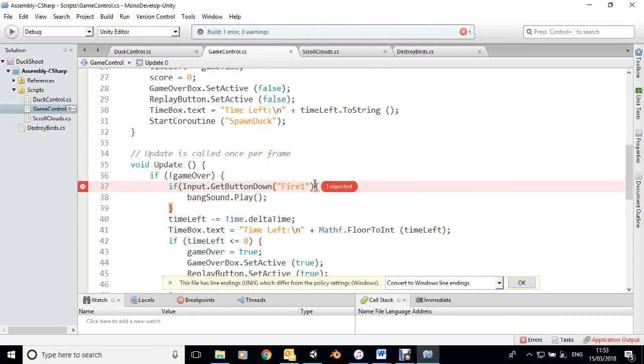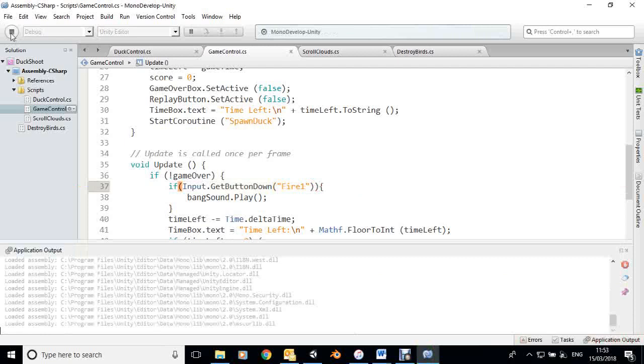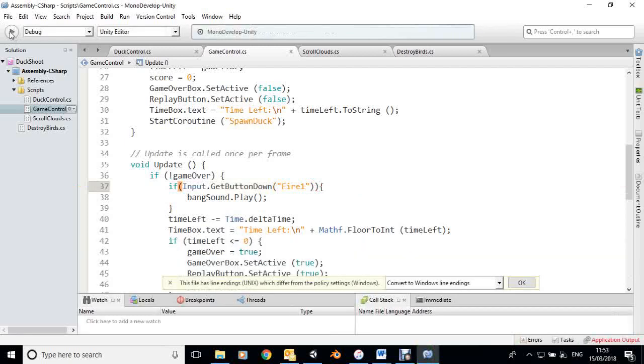I forgot a bracket there. It's always useful to check your code because little things like that you can miss. Okay, so that should now fire every time we press the mouse button.